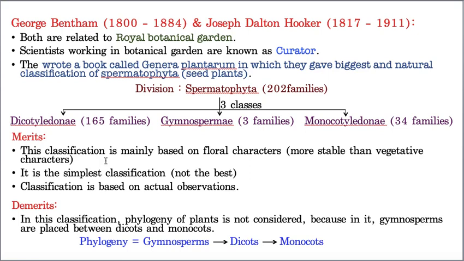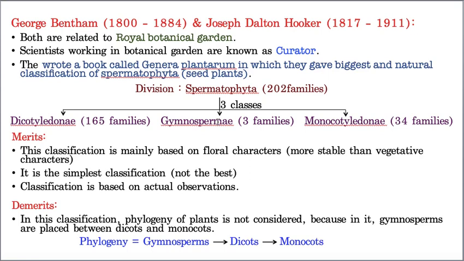This you must be knowing, because in your 8th class or 9th class or 10th class, you must have studied at least the basic classification of plants. In that, the first evolved plants are thallophytes, the second are bryophytes, the third pteridophytes, the fourth gymnosperms, and the fifth angiosperms, which is again divided into dicots and monocots. Now you just think for a while, dicots and monocots, they both are angiosperms. Am I correct or not? In between the two, how did gymnosperms come in the middle? Now you understood the logic.